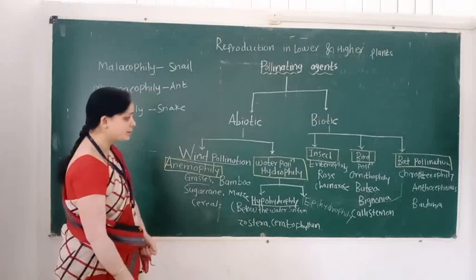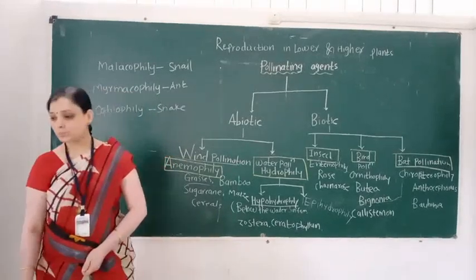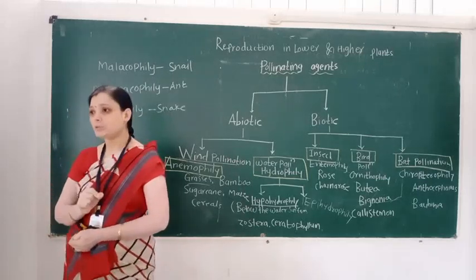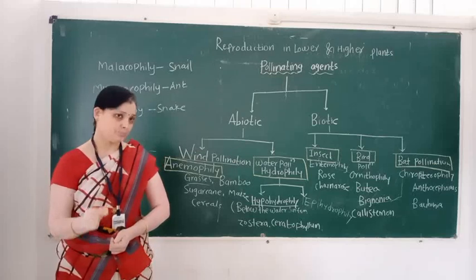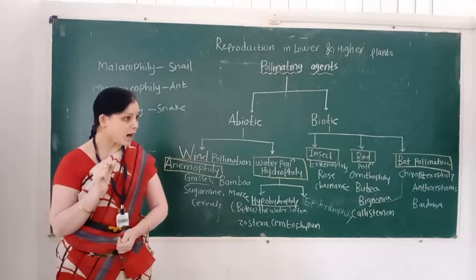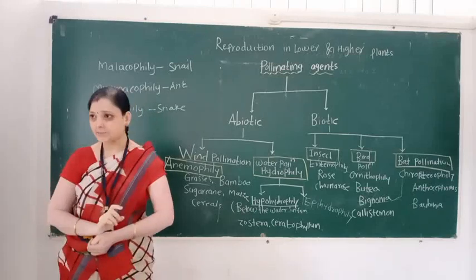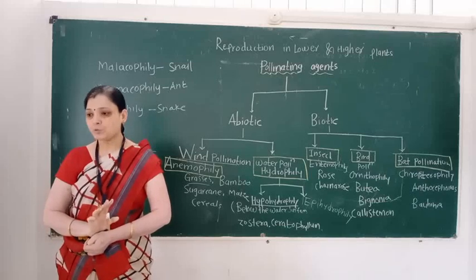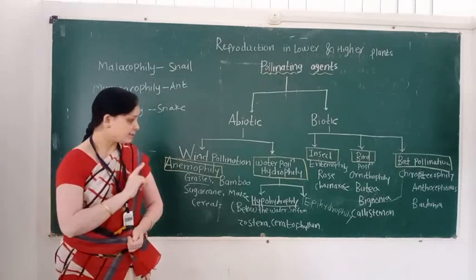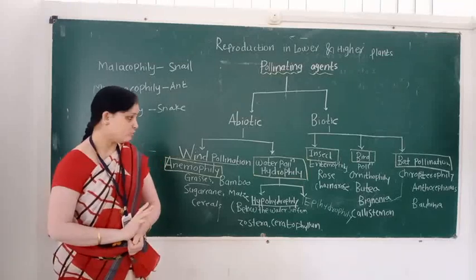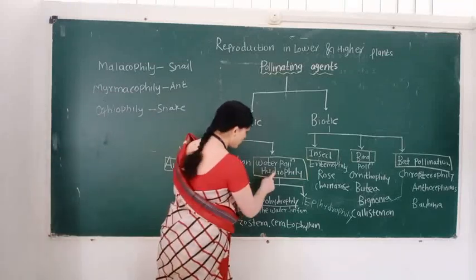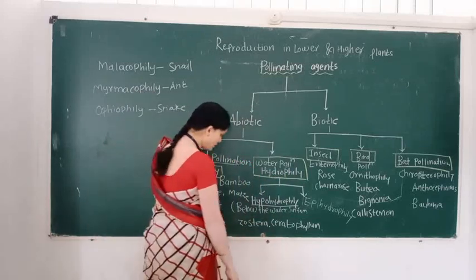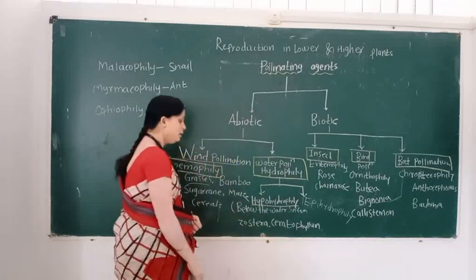Second type, water pollination. Water pollination means the non-motile pollen grain is transferred from anther to receptive stigma through water. Then this type of pollination is called water pollination, and it is also called hydrophily.